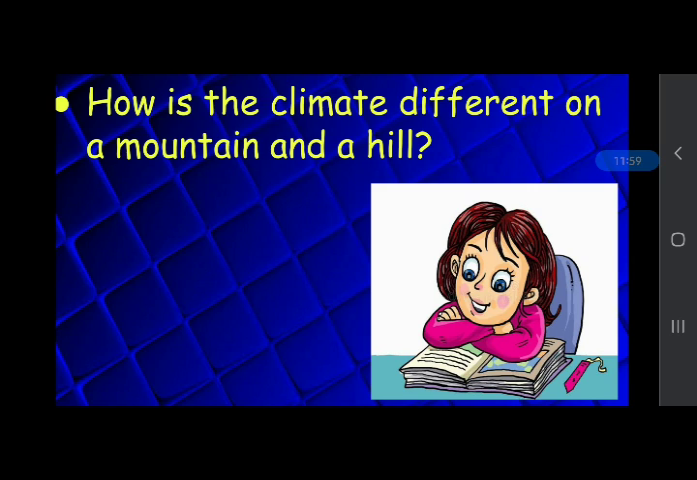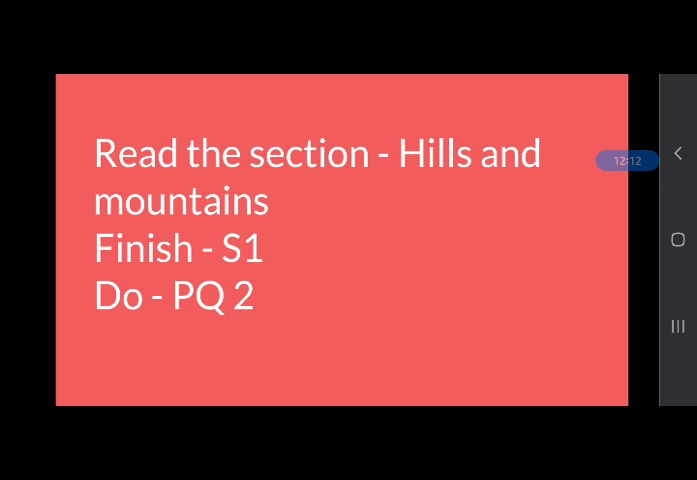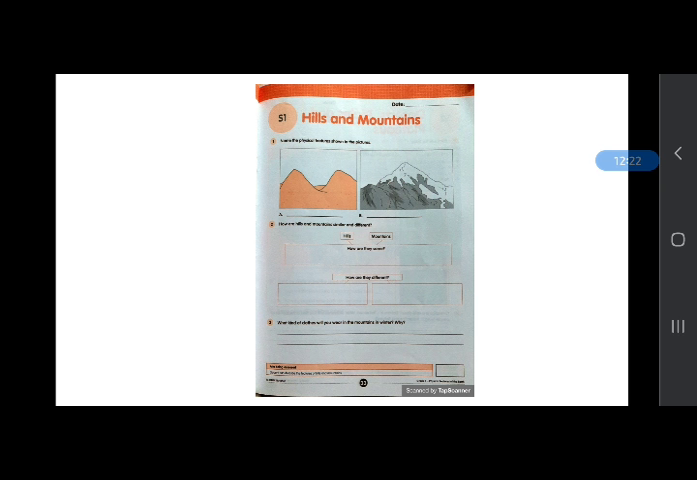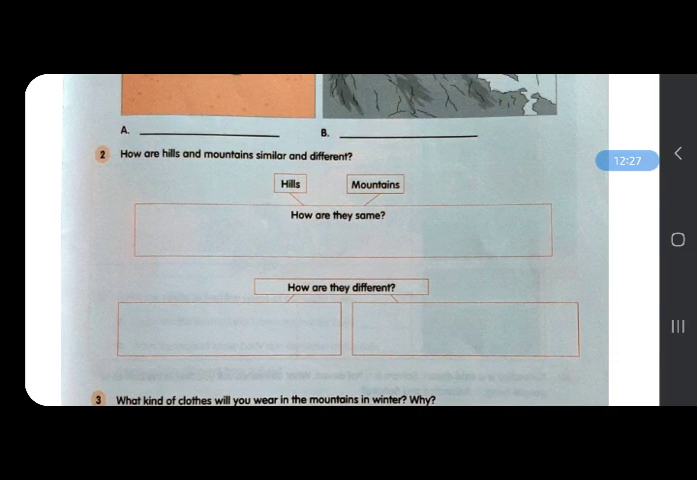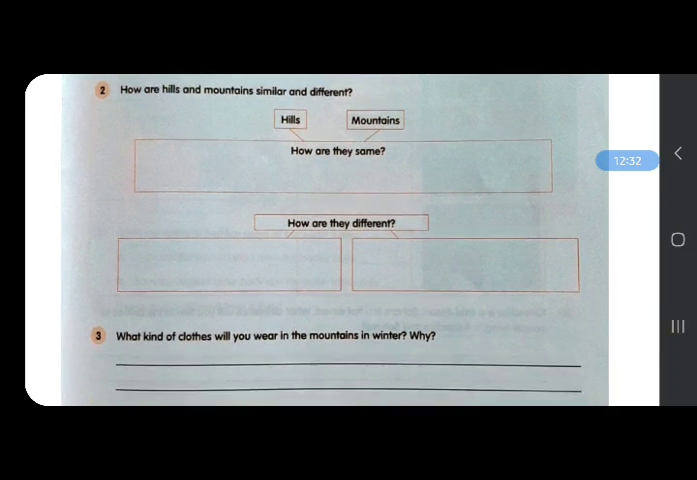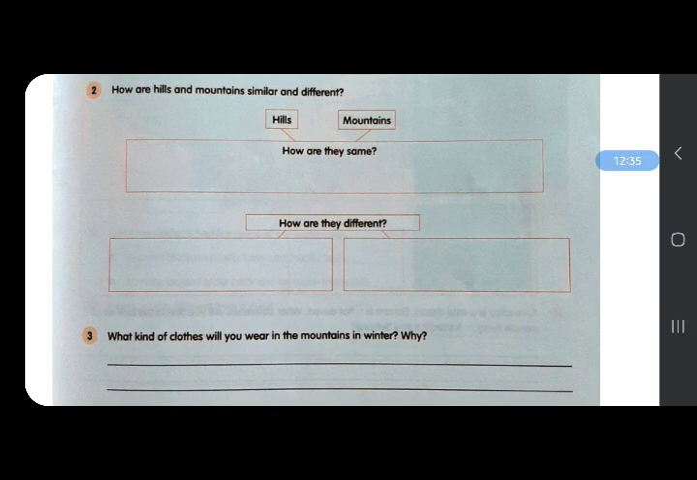So to revise the features of hills and mountains, you should read the content book. So you will be able to differentiate them easily. And after watching this, your work is to read the section hills and mountains, finish your S1 and do PQ2. This is your S1. Name the physical features shown in the pictures. Question 2. How are hills and mountains similar and different? You need to write how they are the same and how they are different.